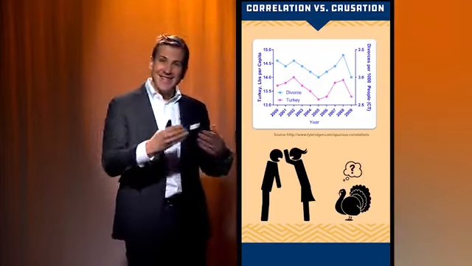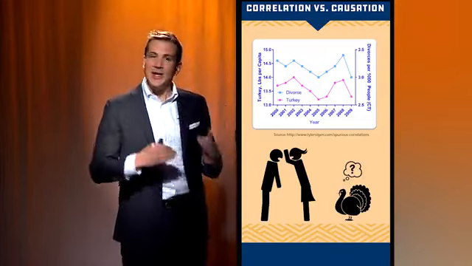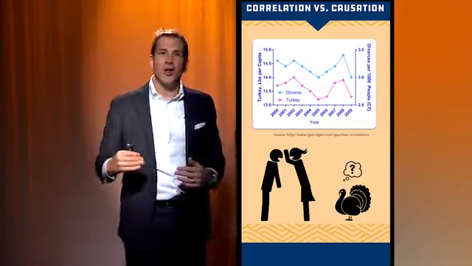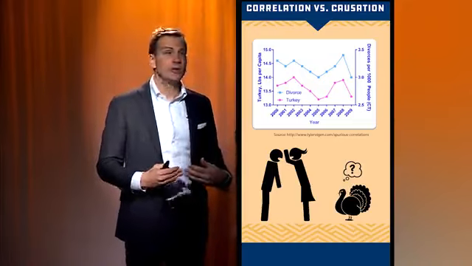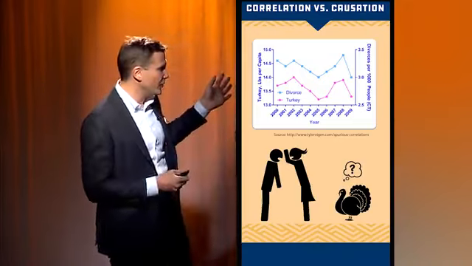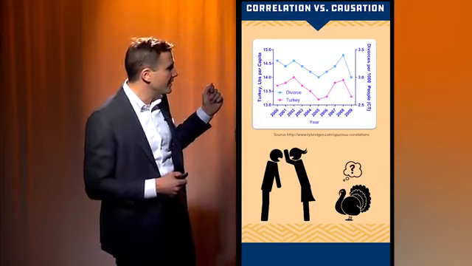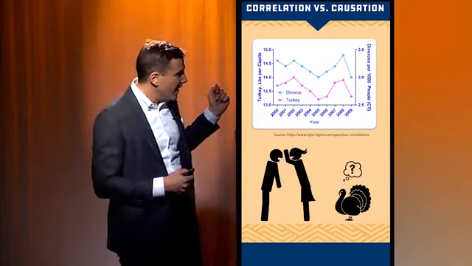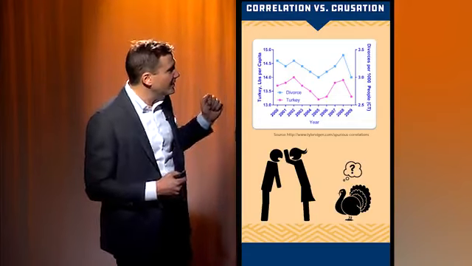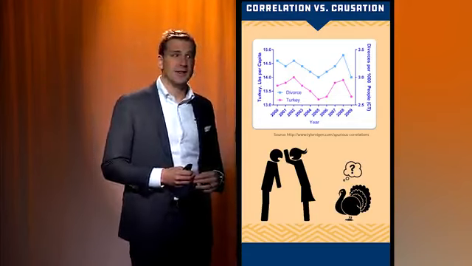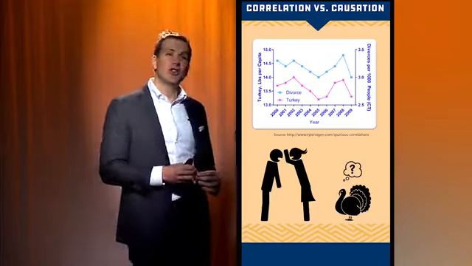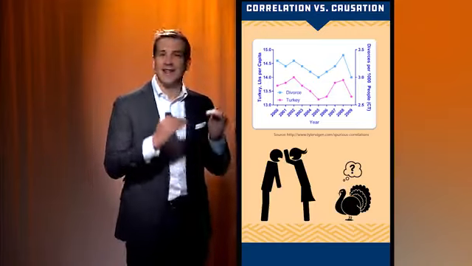Now, this brings us to the classic correlation versus causation problem. So things can be statistically tied together. They can appear to run right along with each other, and that is not enough to infer causality. So for example, this is real data, which looks at the per capita consumption of turkey in the United States by year and the divorce rate by year in the United States. And you can see that these two factors appear to be in lockstep.